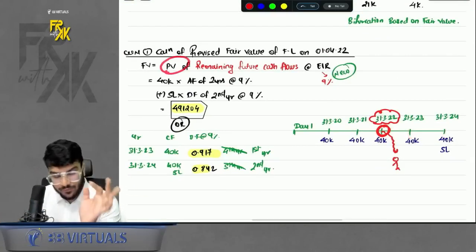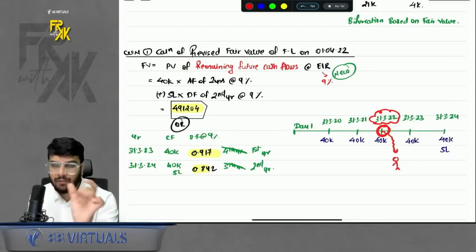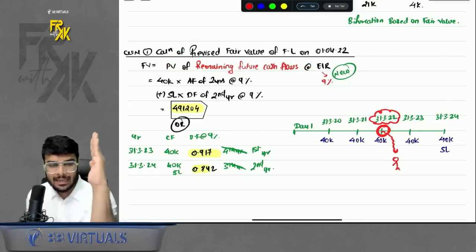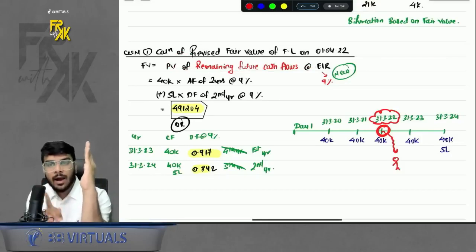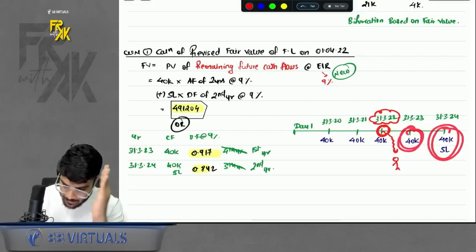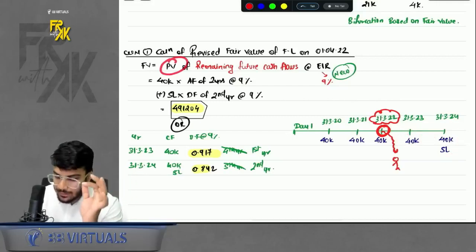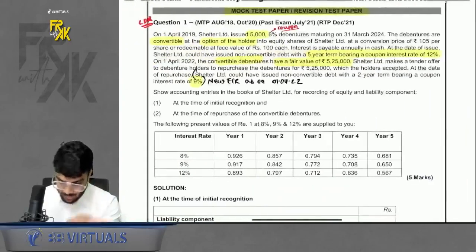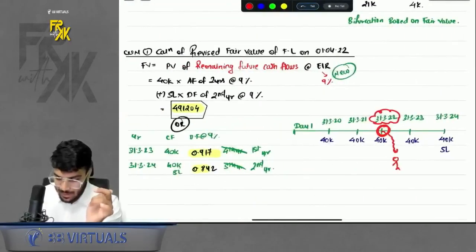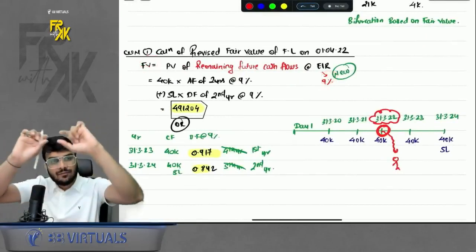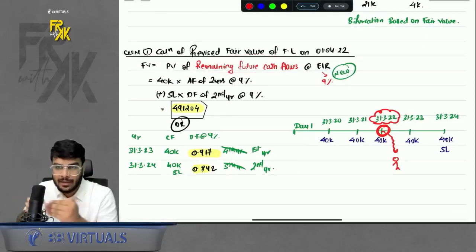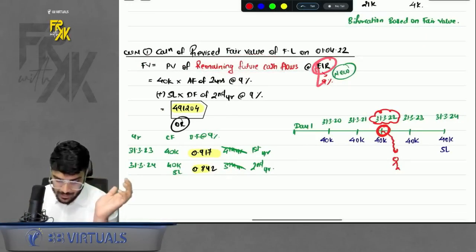We take the present value of future cash flows, just add one word: present value of remaining future cash flows. The day you are settling, after that, how much were the remaining future cash flows? So these were my remaining future cash flows. Just bring them to present value, and the new EIR was also given in the question. New EIR means EIR on the date of early settlement. Use that new EIR and find the fair value. That means the formula for fair value remains the same. Just take the remaining cash flows after the settlement date and take the new EIR. You will get the fair value.